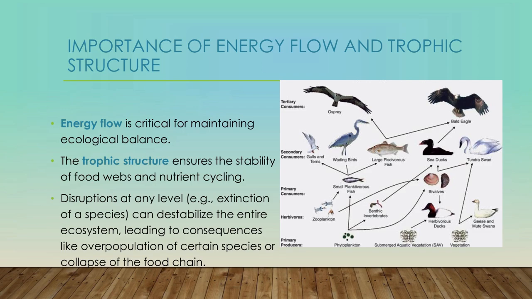If there are any disruptions at any level, for example extinction of a species, it can destabilize the entire ecosystem, leading to consequences like overpopulation of certain species or collapse of the food chain. So this energy flow and trophic structure should be maintained to get an ecological balance.